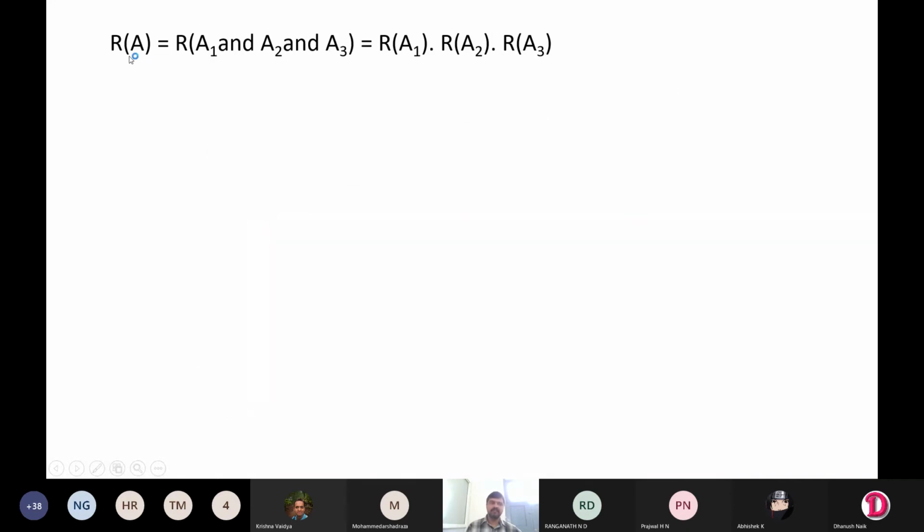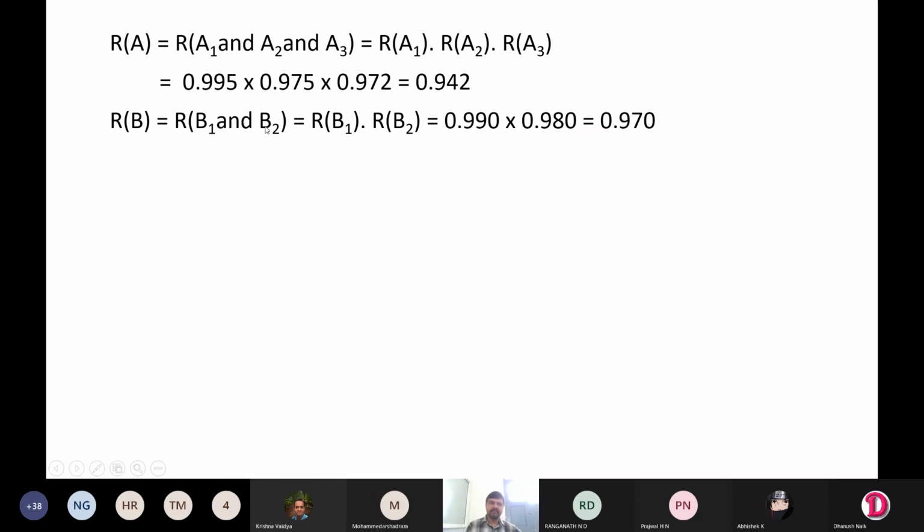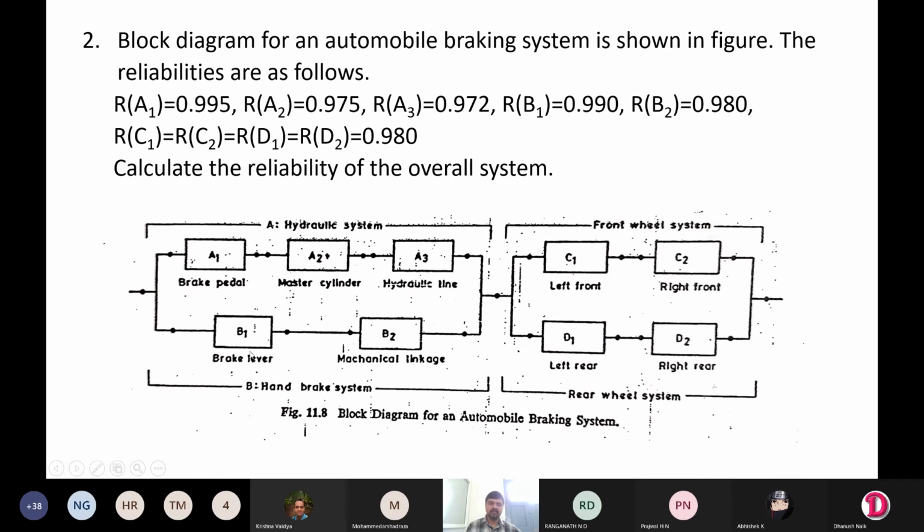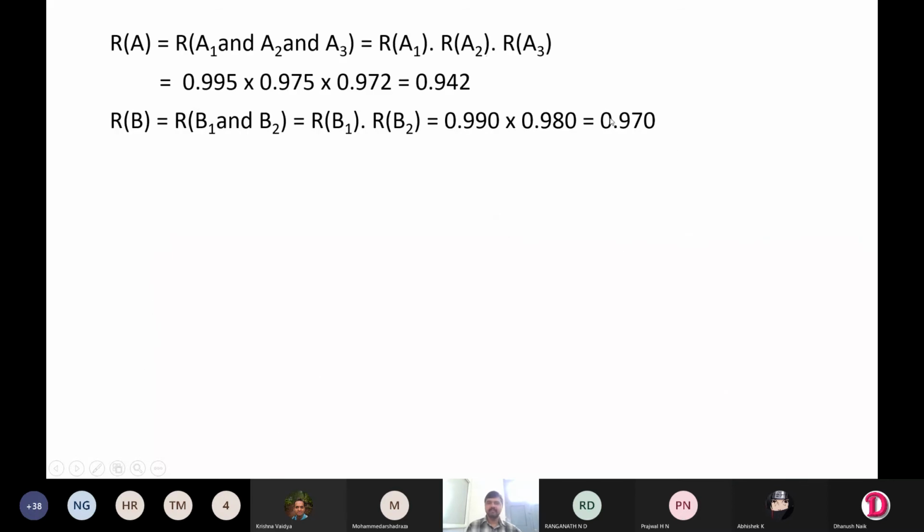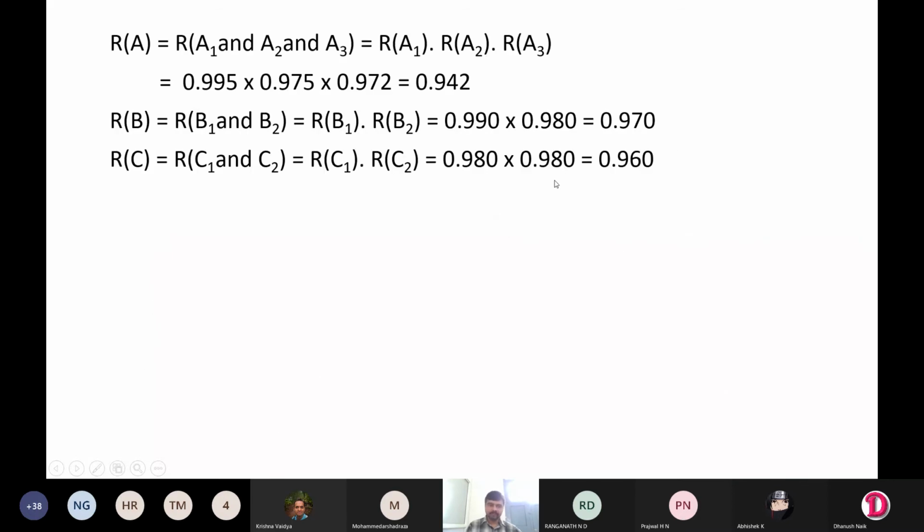Reliability of hydraulic system, that is R of A, since they are connected in series, is R of A1 and A2 and A3, so you have to multiply individual reliabilities. This is the reliability of hydraulic system. Next, B has only two components, brake lever and mechanical linkage, so B1, B2. For handbrake system you will get this value.